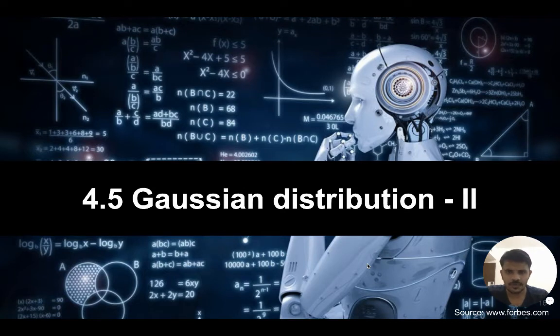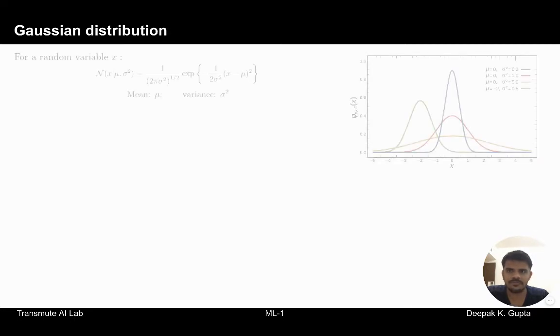In this module, we will again talk about Gaussian distributions. If you're watching this module, I'm assuming that you have already seen module 3.2, which was also on Gaussian distribution. If you have not, I would recommend first visiting 3.2 and then looking at this one. We first briefly summarize some of the key concepts of Gaussian distribution that we have also seen in module 3.2.